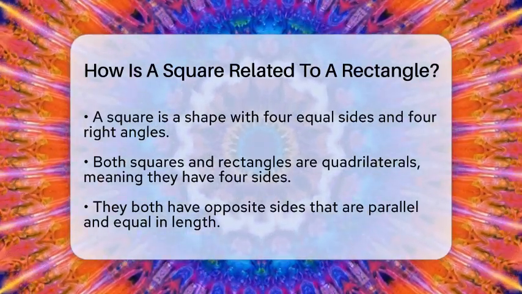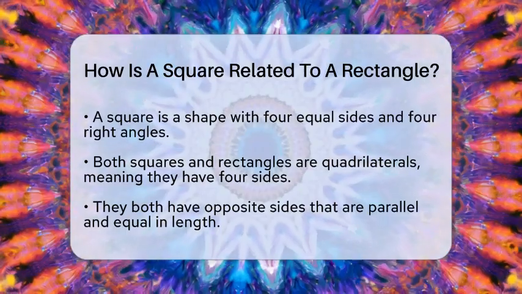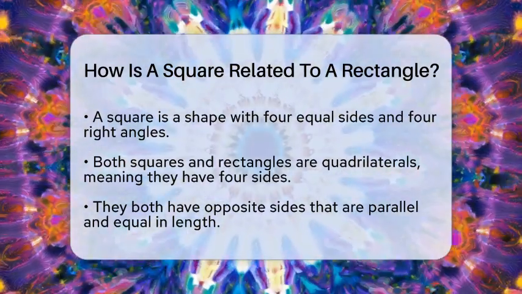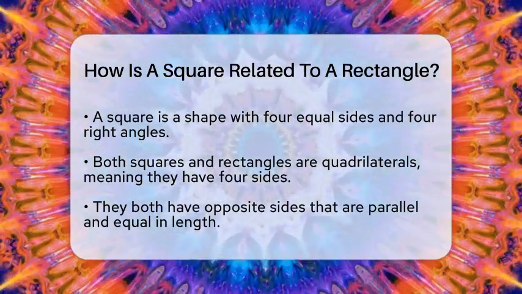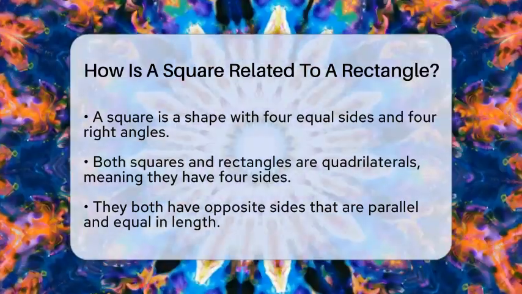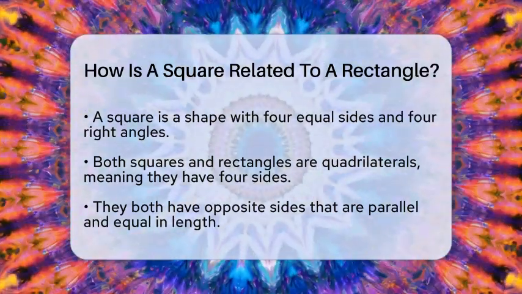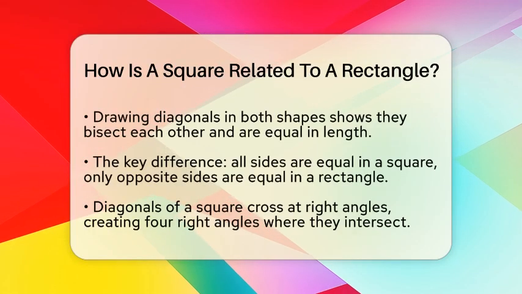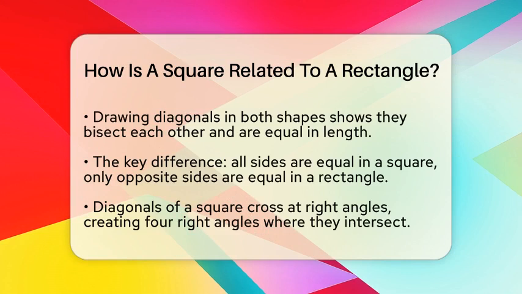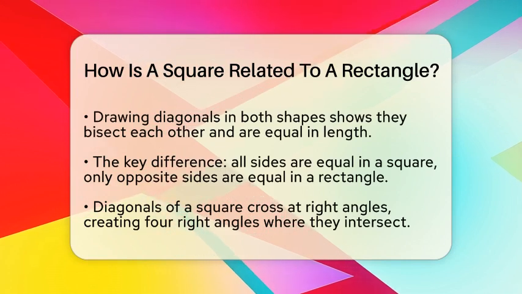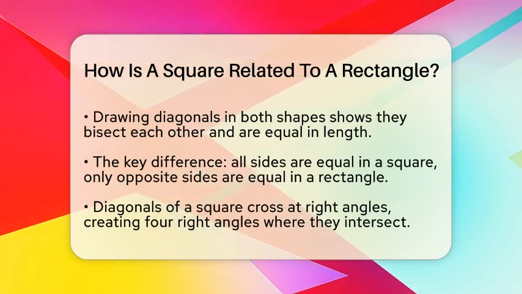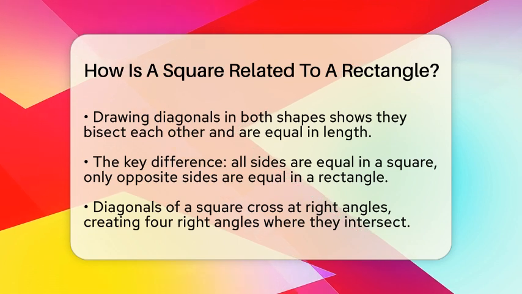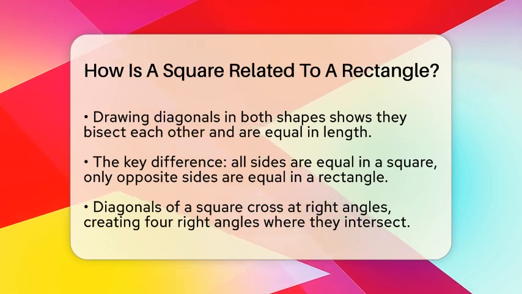A square is actually a special kind of rectangle. Both shapes have four sides and four right angles, which means each corner measures 90 degrees. They are both quadrilaterals, meaning they have four sides. Also, their opposite sides are parallel and equal in length. When you draw the diagonals, those lines connecting opposite corners, they bisect each other and are equal in length in both shapes. What makes a square stand out is that all four sides are exactly the same length.